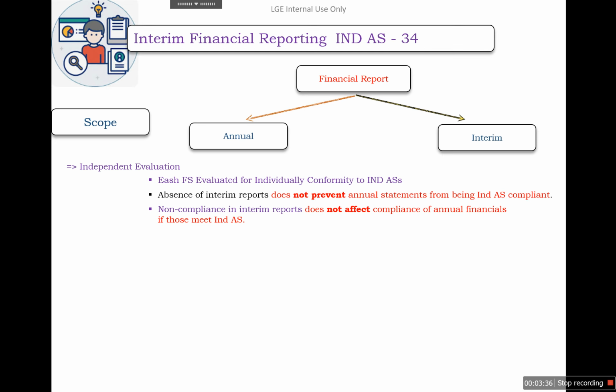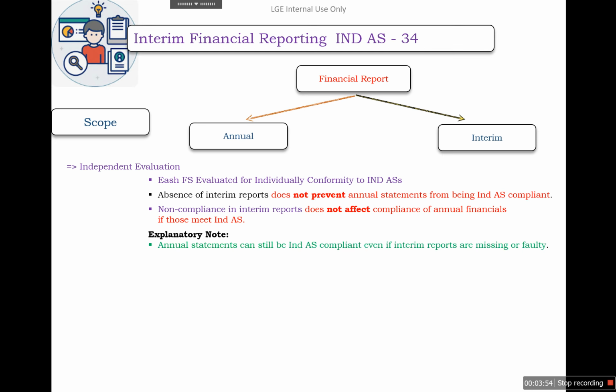For example, if in any interim financial period a requirement of Ind AS is not followed, but it is followed in the annual financial statement, then not following the Ind AS requirement in the interim period will not affect the evaluation of the annual financial statement that meets its requirements.